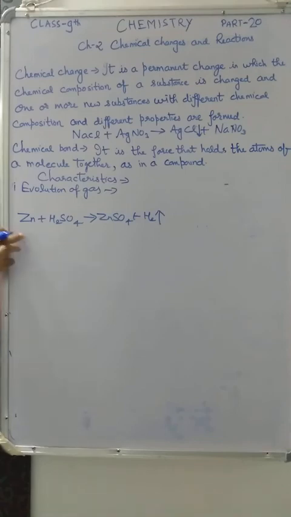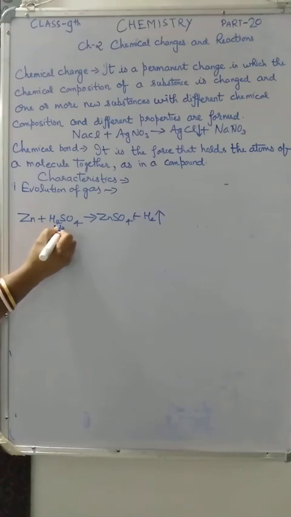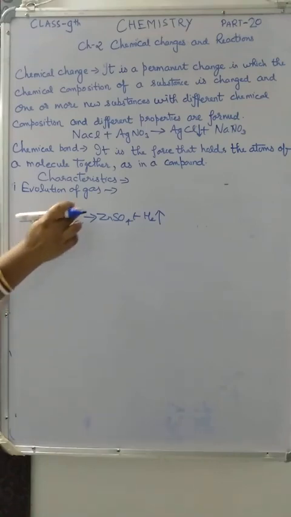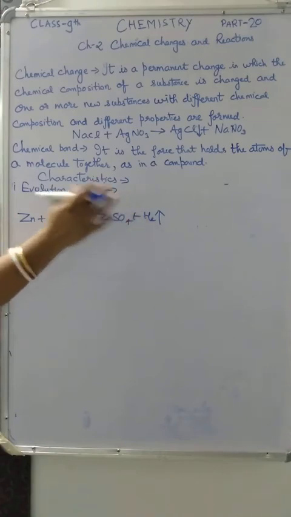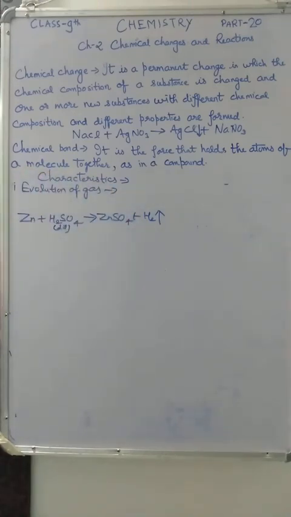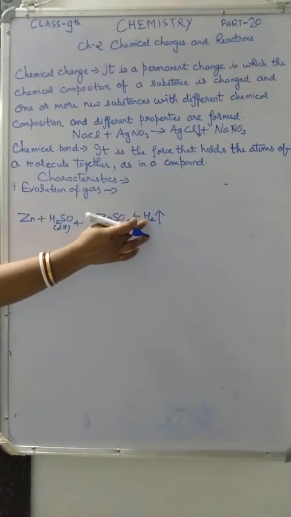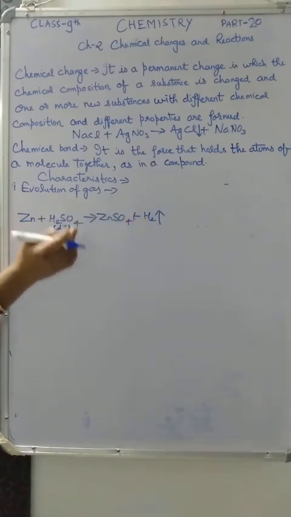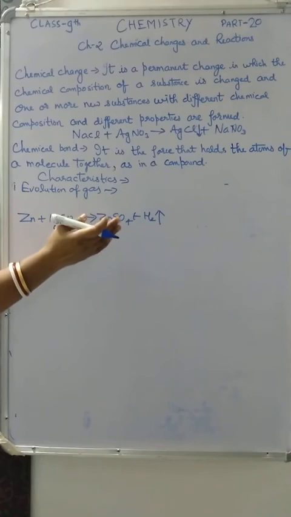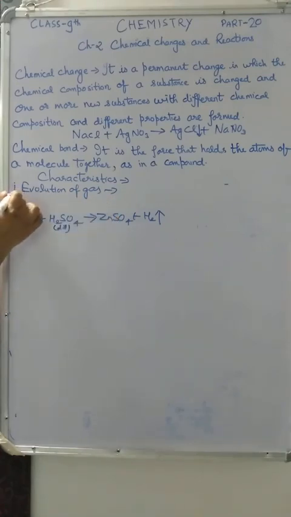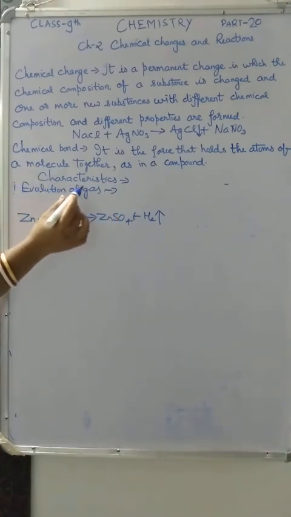So in this reaction, when zinc reacts with dilute sulfuric acid, hydrogen gas is evolved with effervescence. One thing you have to remember: in the reaction given above, one of the reactants should be in liquid form. Then only will you get the gas in effervescence. So the first characteristic of a chemical change is evolution of a gas.